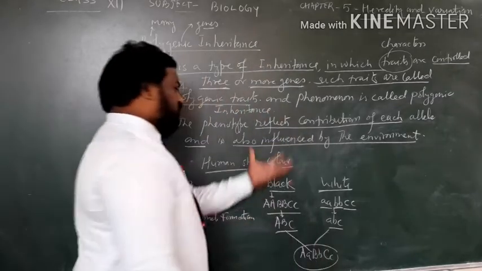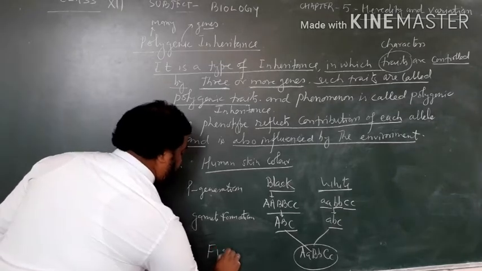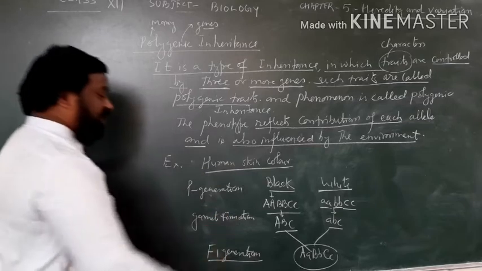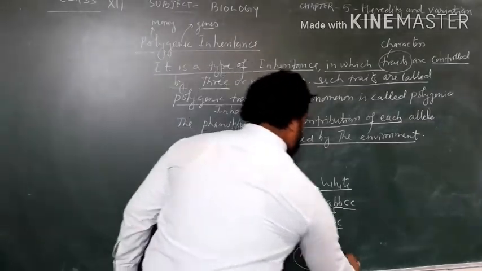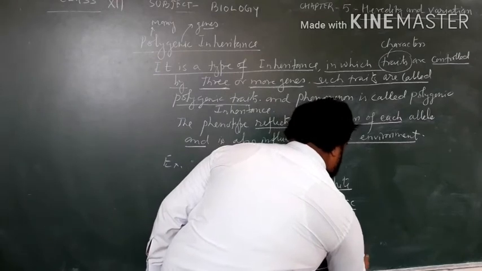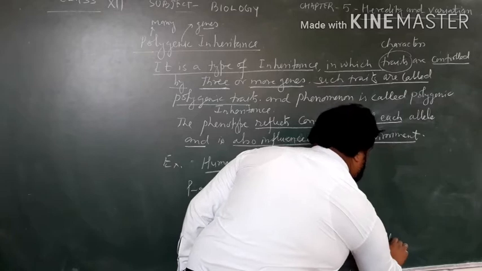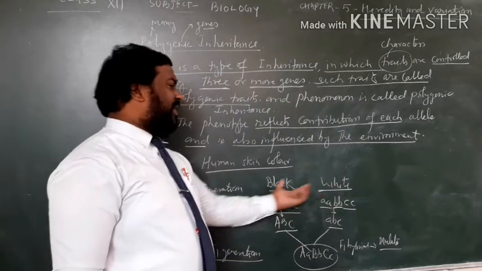So the progenies, this is the F1 generation, and in the F1 generation the hybrid is mulatto, means a combination of black and white.